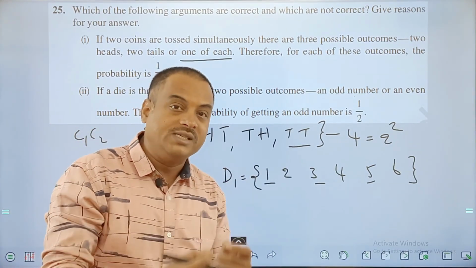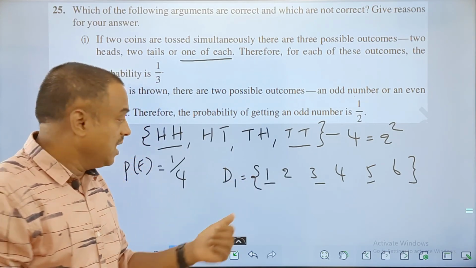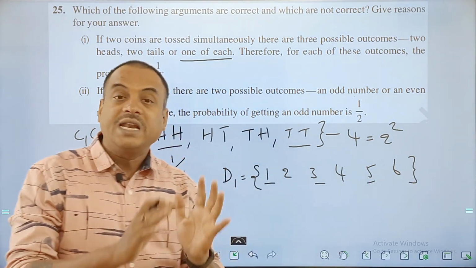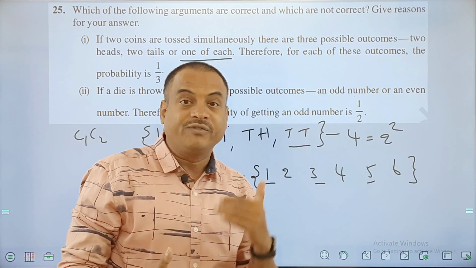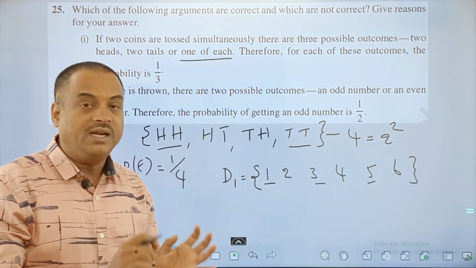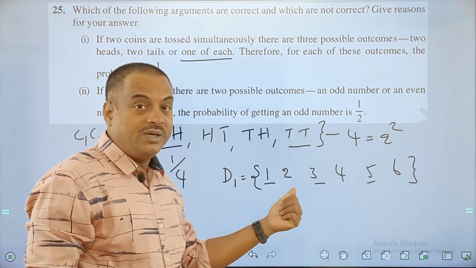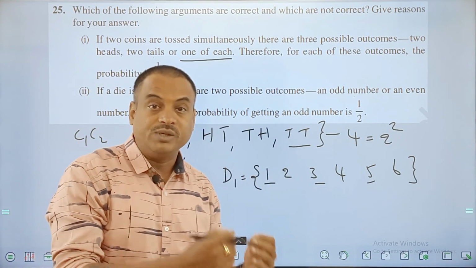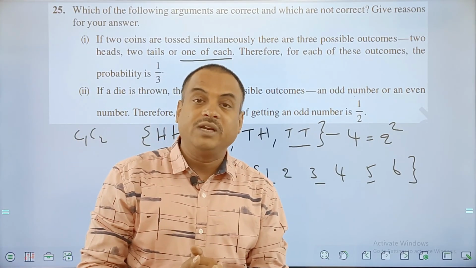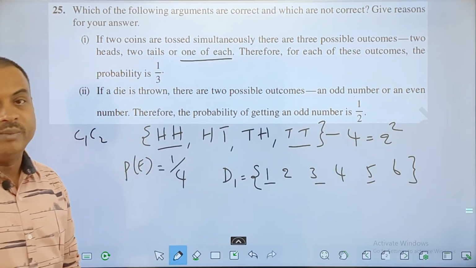Now, while writing the answer, you need to write a little more, which is very important to describe in the answer. The first thing you should say is, all these events, that is 1, 2, 3, 4, 5, 6, are equally likely. That means the probability of getting any of them is 1/6. Okay, so that is important to write. So you write, since every event is equally likely, getting an odd number is the same as getting an even number. Half of them are odd numbers, so getting an odd number is 1/2, and half of them are even numbers, so getting an even number is again 1/2. This is very important to write down, and then you describe in your own words.